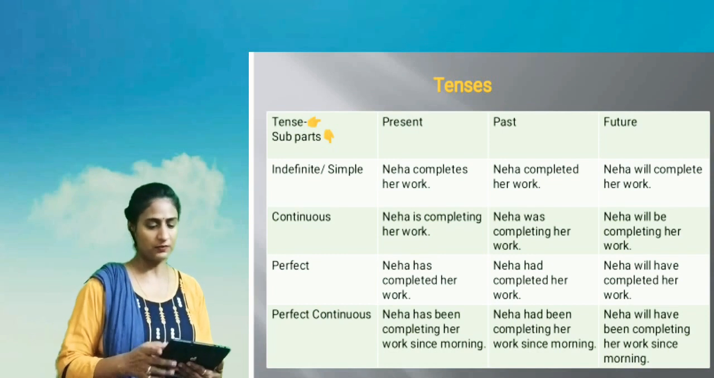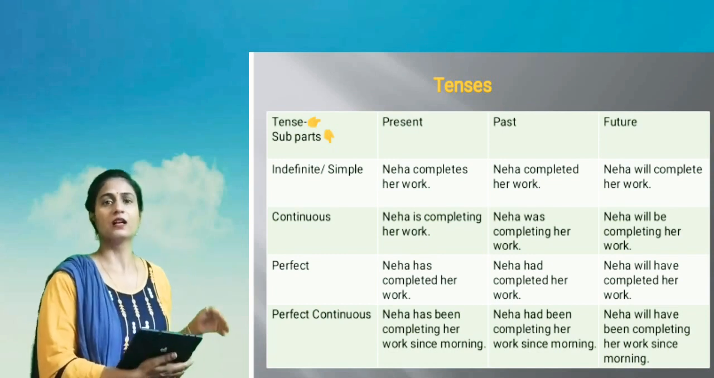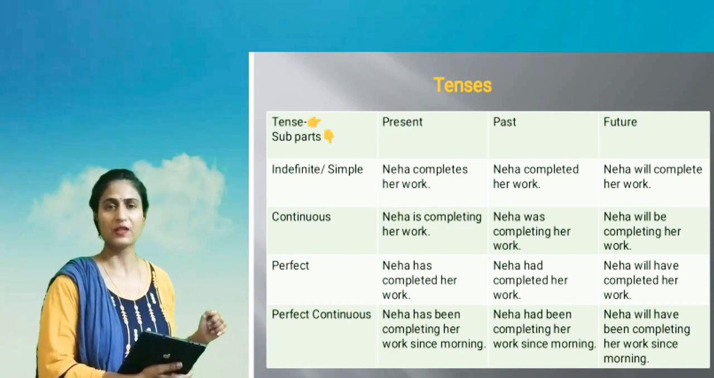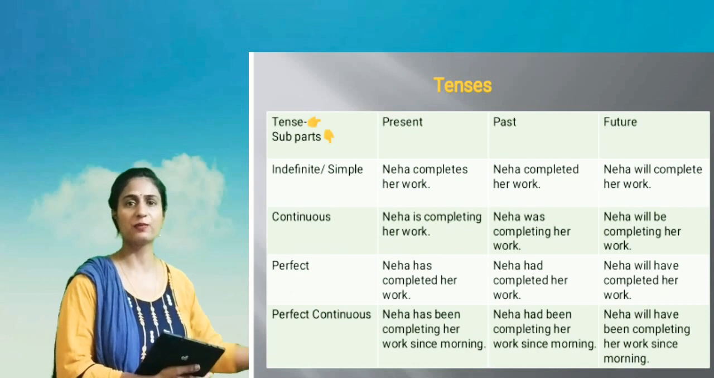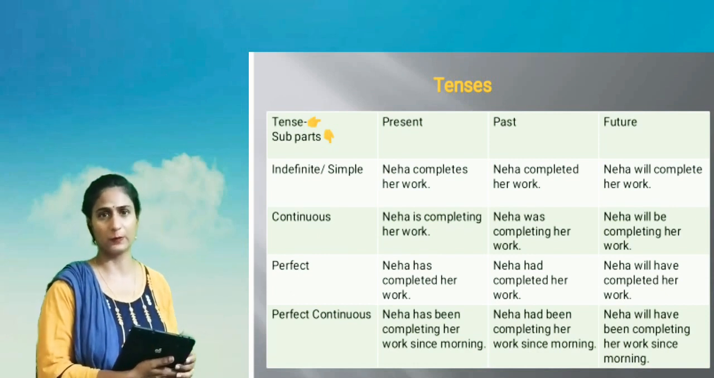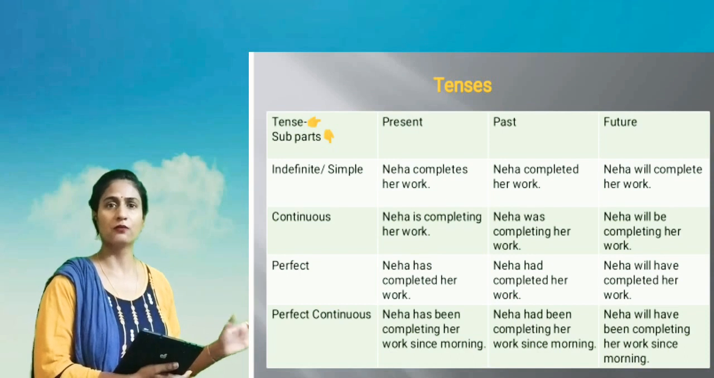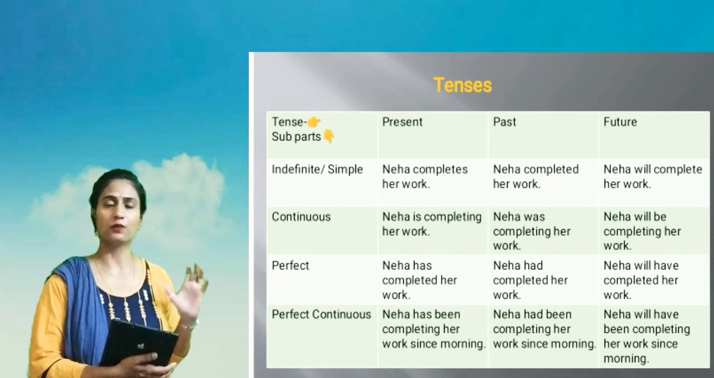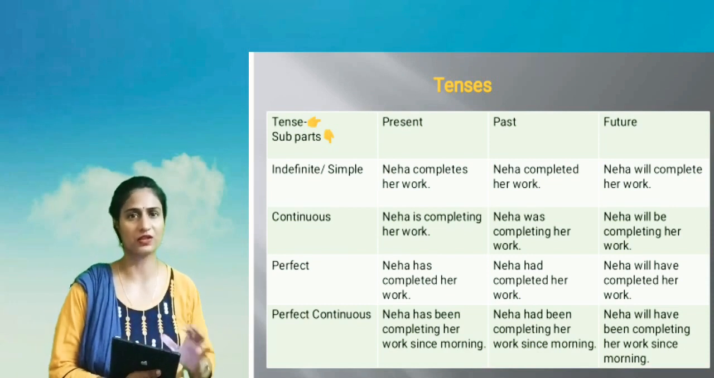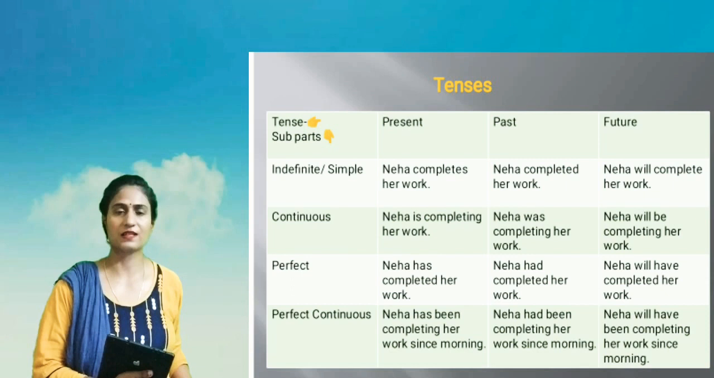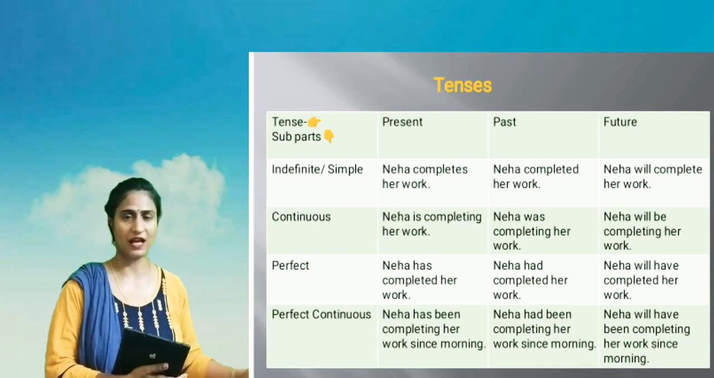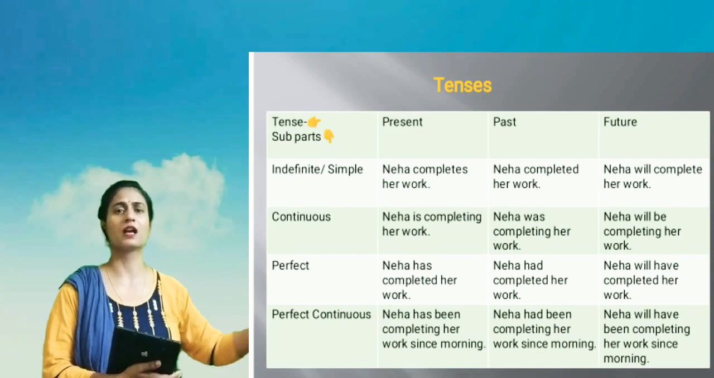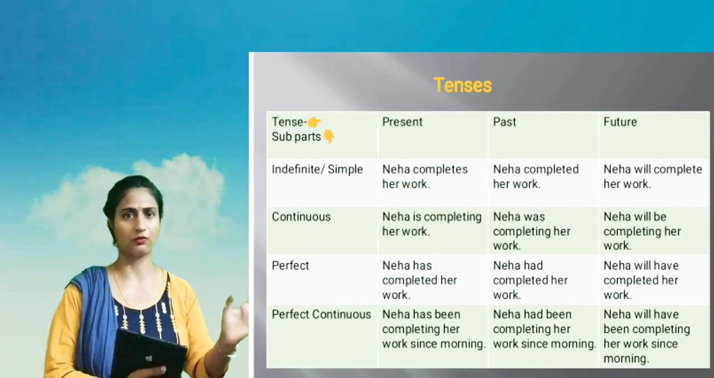So come to present perfect continuous now. Neha has been completing her work since morning. In past, Neha had been completing her work since morning. In future, Neha will have been completing her work since morning. It means the work was started but not finished. Here we see that the work has been started but not finished, and this is past. When you saw her working, she had started but it was not finished, and in future when she will start to work, you do not know when it will be